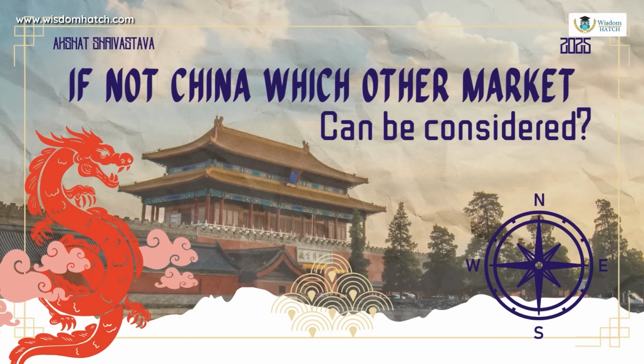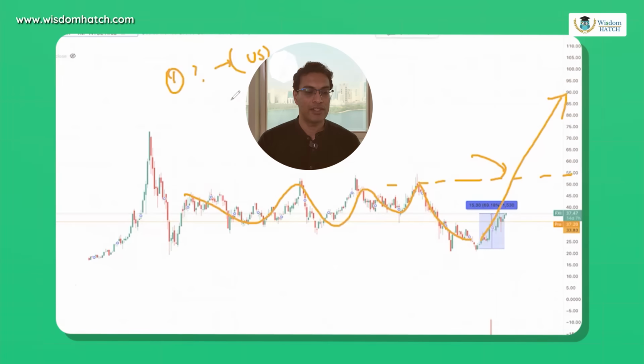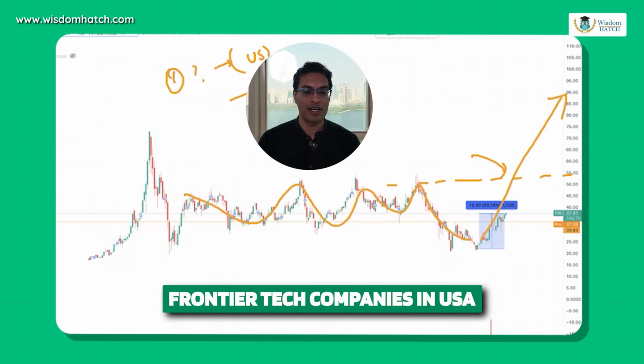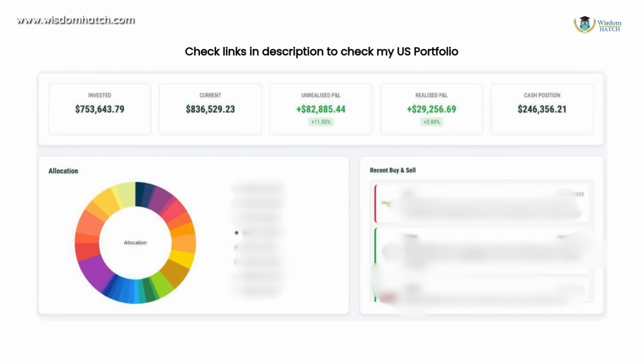Well, I would still encourage you to study the US market. One of the key reasons is that there are frontier tech companies coming up. For example, in my portfolio, I have picked companies like Beam Therapeutics. These are all CRISPR technology based companies. If you want to invest in the private market like Stripe or OpenAI, even that is a possibility in the US. Nvidia, AMD, I had been speaking quite aggressively about it. I myself have put a lot of money into that. And this entire portfolio, you can check it here.